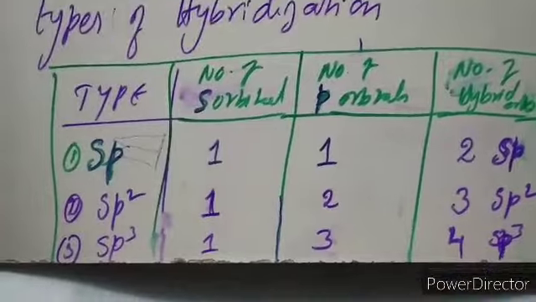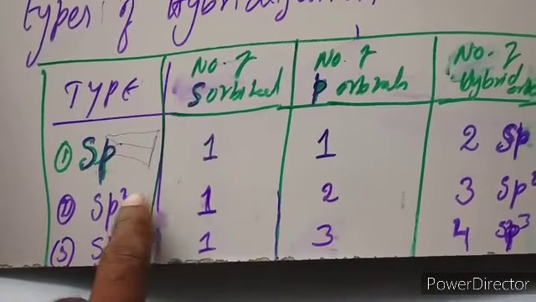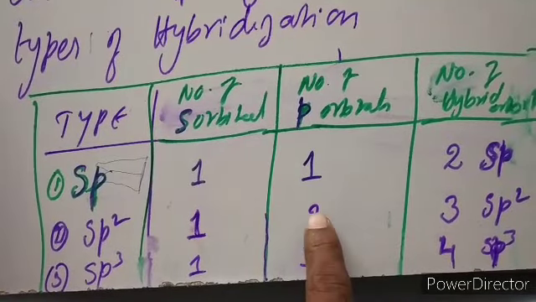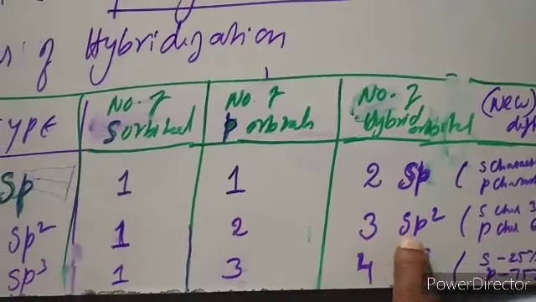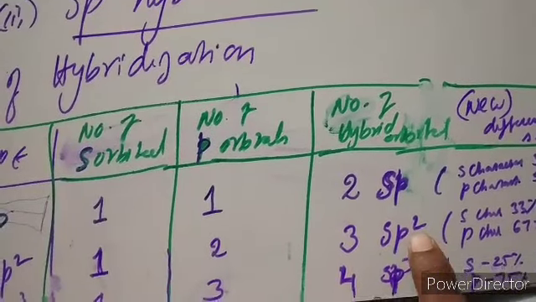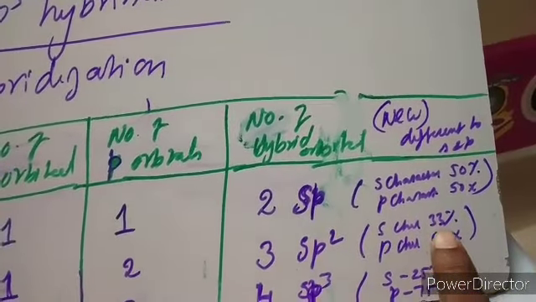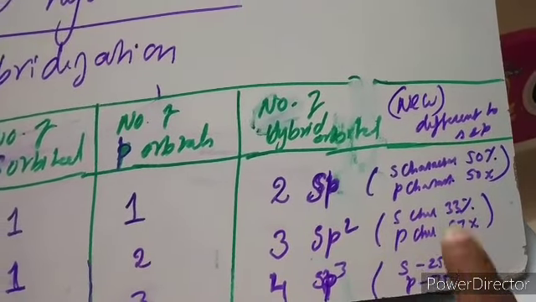Now comes the sp2 hybridization. One s is combined with two p orbitals. So totally 3 orbitals are intermixing: 1s and 2 p's. So 3 sp2 hybrid orbitals are formed. That gives 33% s character and 67% p character.